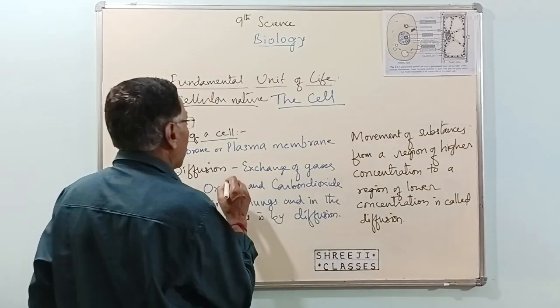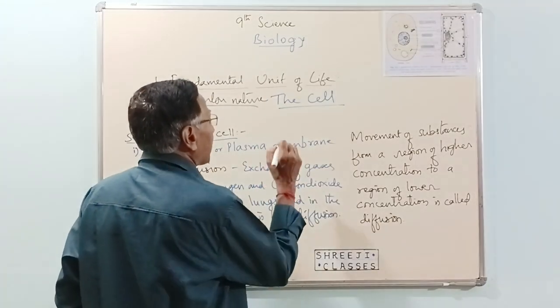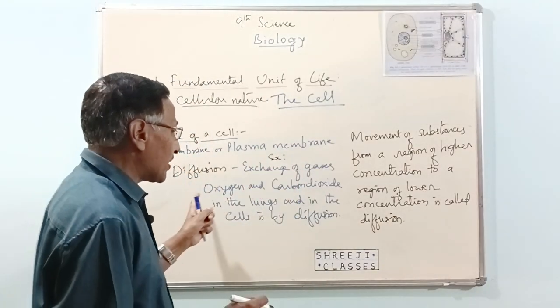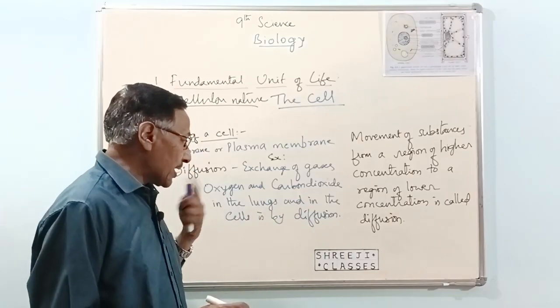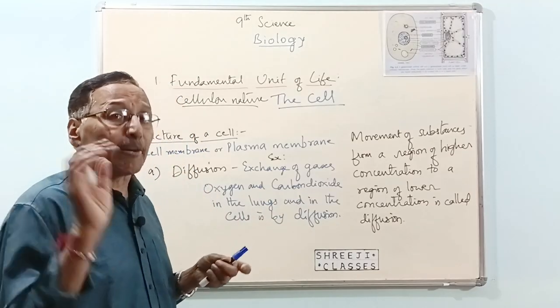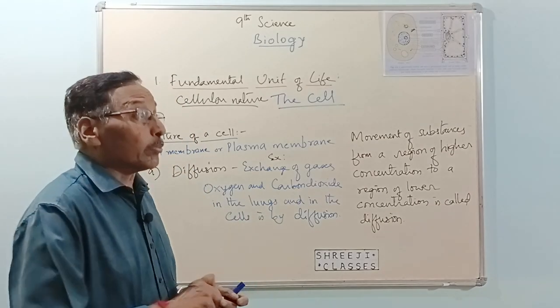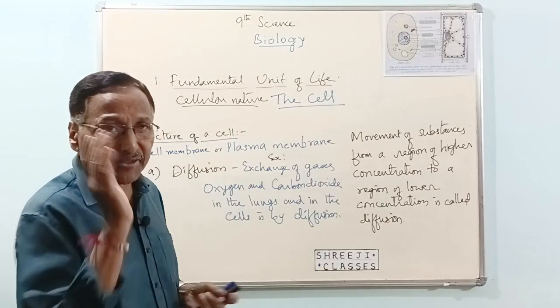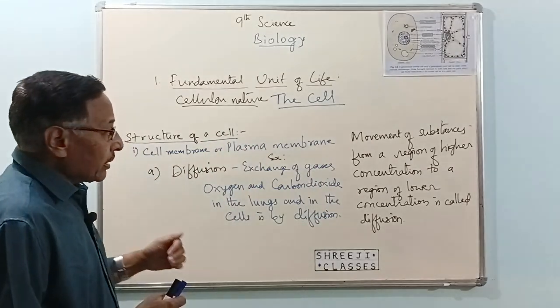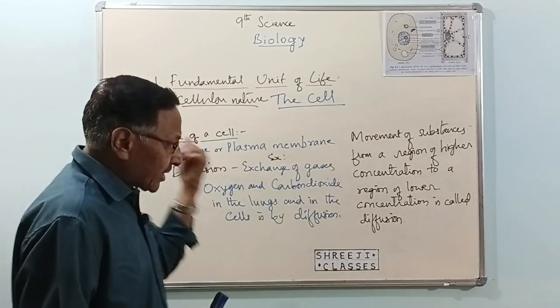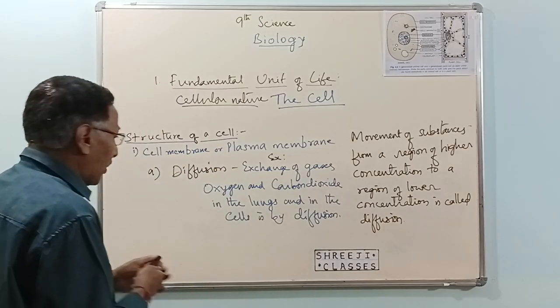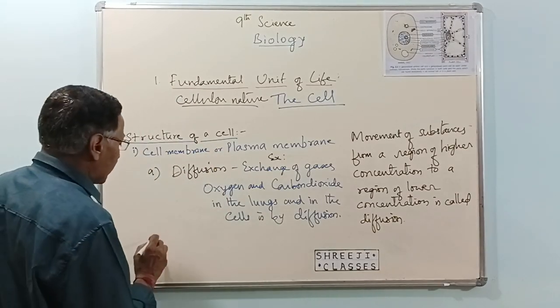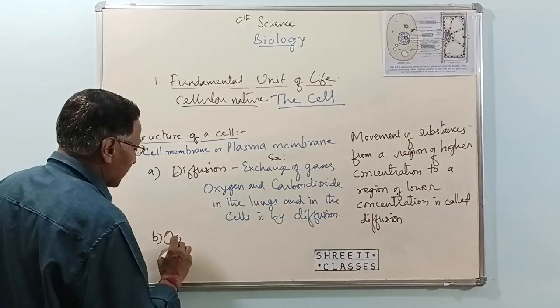This is the example. What is the example? Exchange of gases, oxygen and carbon dioxide, in our lungs and in the cells. I gave you two more examples: body spray, agarbatti, etc. Alright? Now, in the next class, I will tell you about another process which is called osmosis.